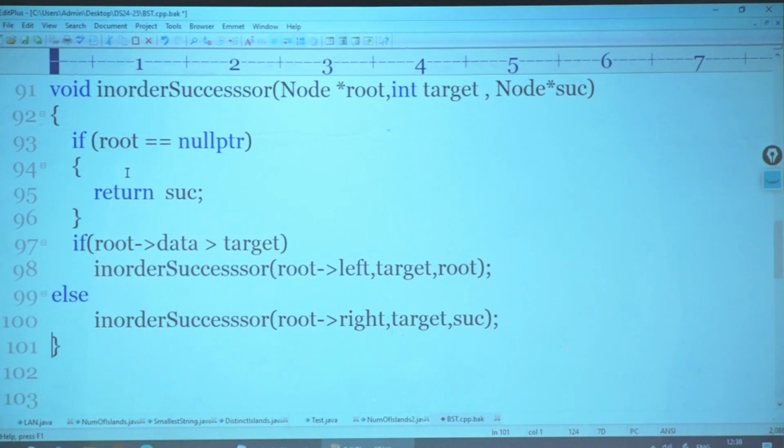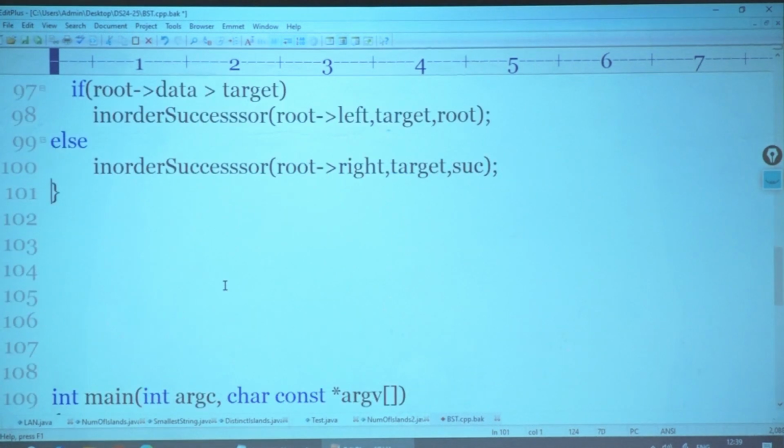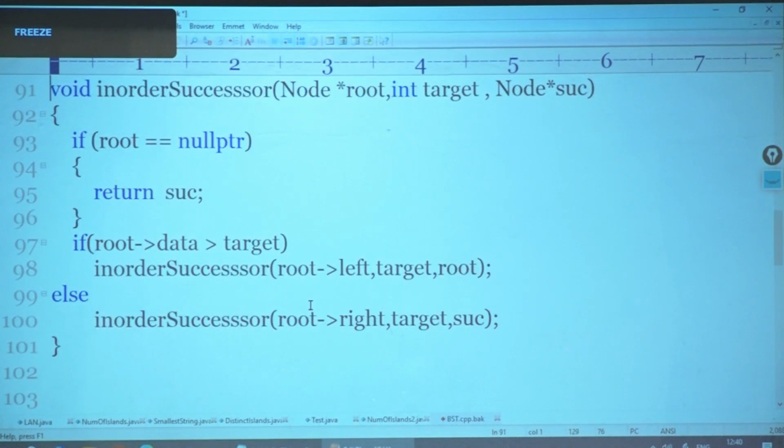Okay, you can use the find minimum thing also and do it. Did we do find minimum? We did find minimum. Are you working on in order predecessor? What will the predecessor be? The largest node on the left hand side. Last class we did find minimum and find maximum.